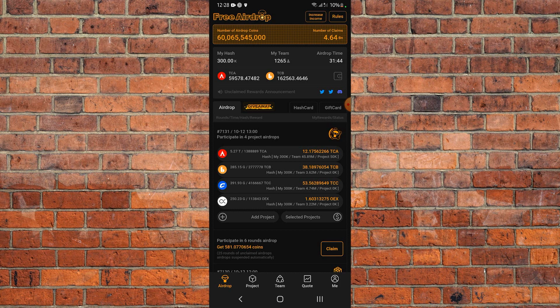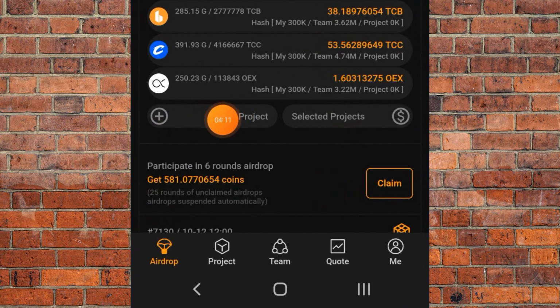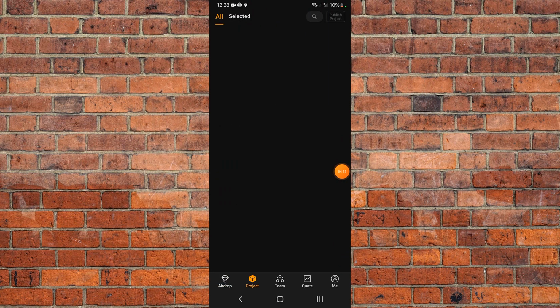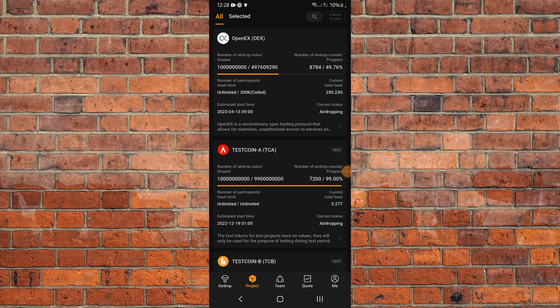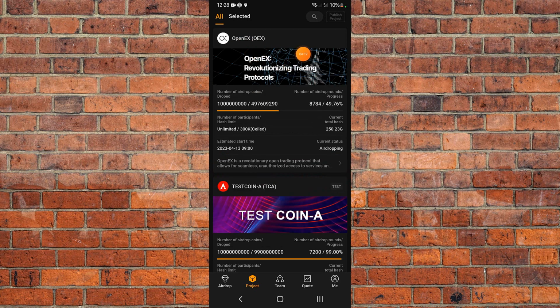So now, if you have it on your phone, or you just installed it, this is the simple thing you need to do. After you have installed it, come to this place where it says add projects. Just tap on add projects. It's going to show you some coins there, especially this one, OpenEX, OEX. Let me show you something about this.